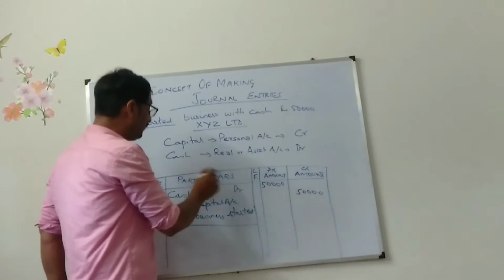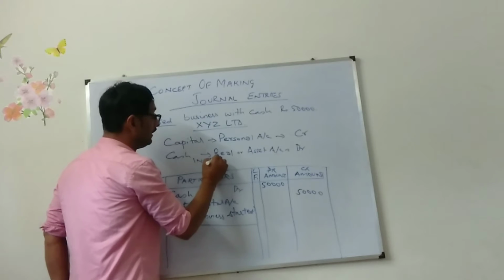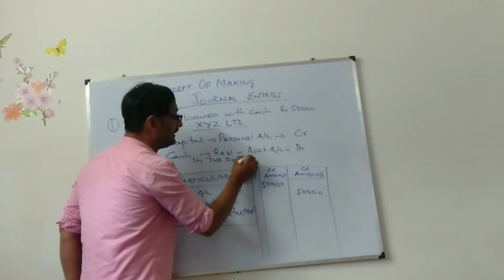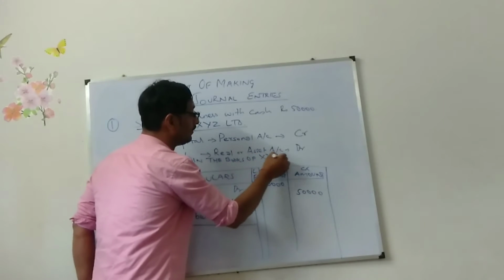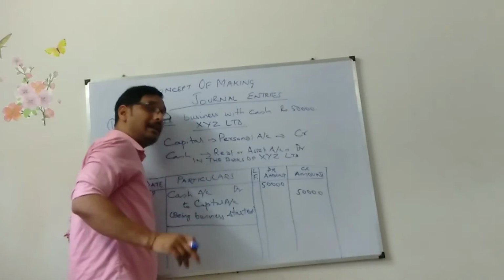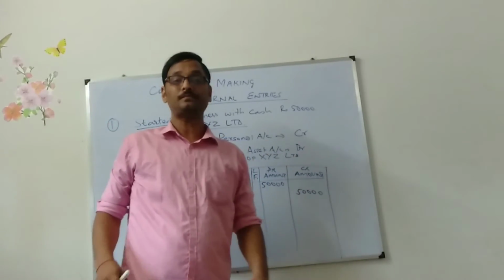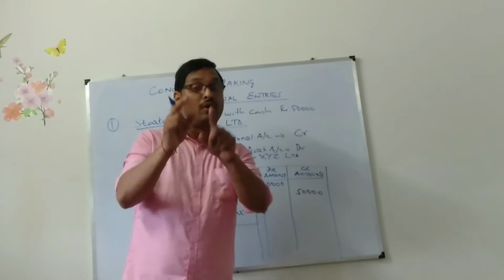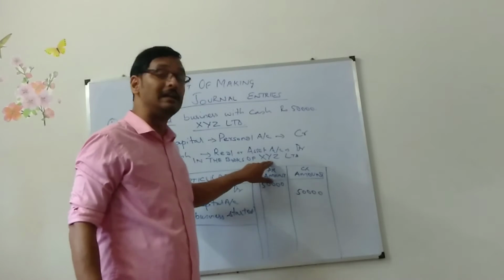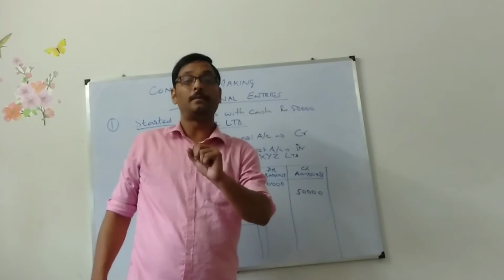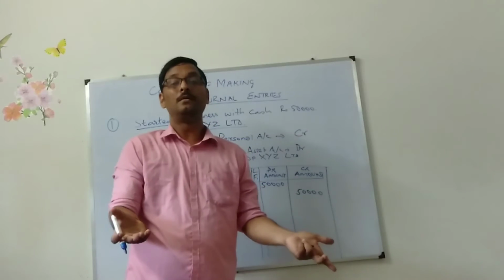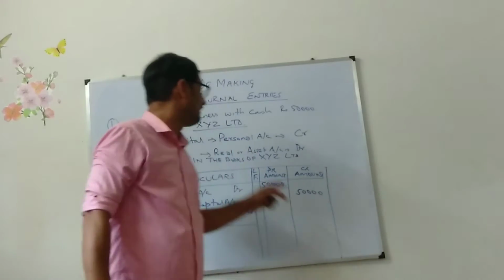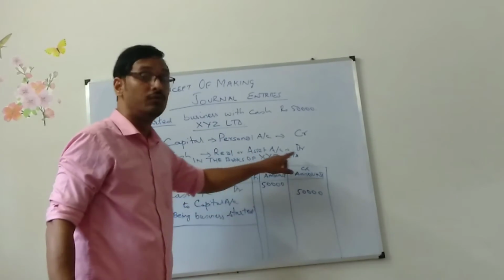This is the way. And before that you need to write "In the books of." This is the most important one. If you are not writing this, your marks will be deducted. Because until and unless that person knows in whose book you are making, the nature will be changing. For this XYZ Limited, salary is expenditure. For me, salary is income. So I need to know in which book I am making or you are making. So this is the most important part, in the books of whom.